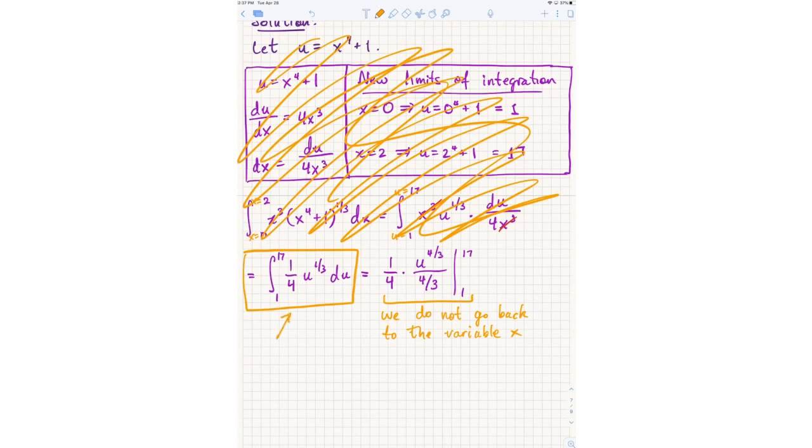Well, for that, you just do the fundamental theorem of calculus, plug in the two numbers, and that's it. Remember, the final answer is a number. It's not in terms of x. So whether this came from a different variable like x is immaterial, right? The final answer is going to be a number.